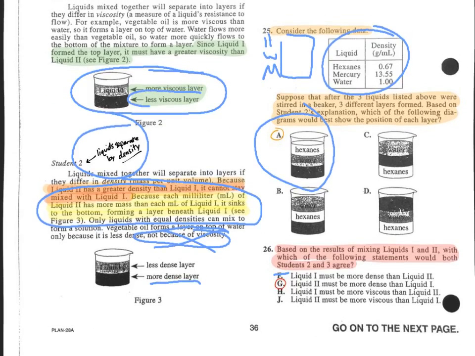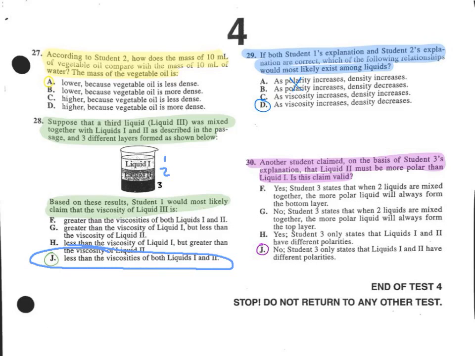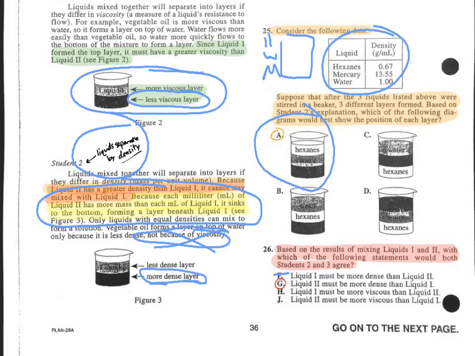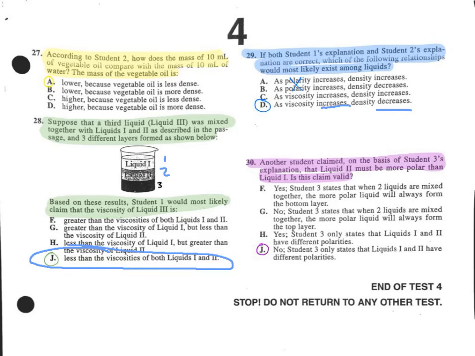Basically, student 1 said that if something's less viscous, it's going to be towards the bottom, and if something is more dense, it's going to be towards the bottom. So that would mean as viscosity increases, density decreases. As viscosity goes up, it's going to go to the top, and student 2 says that something that goes to the top is going to be less dense, or density is going to decrease. So as viscosity goes up, density goes down.